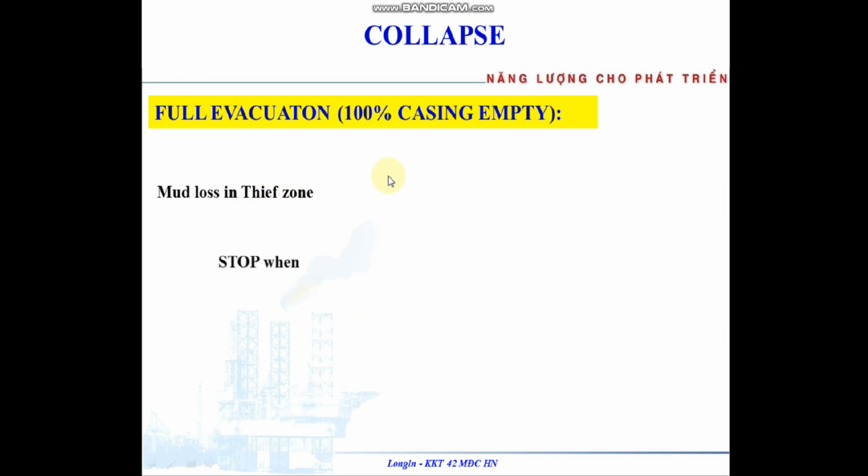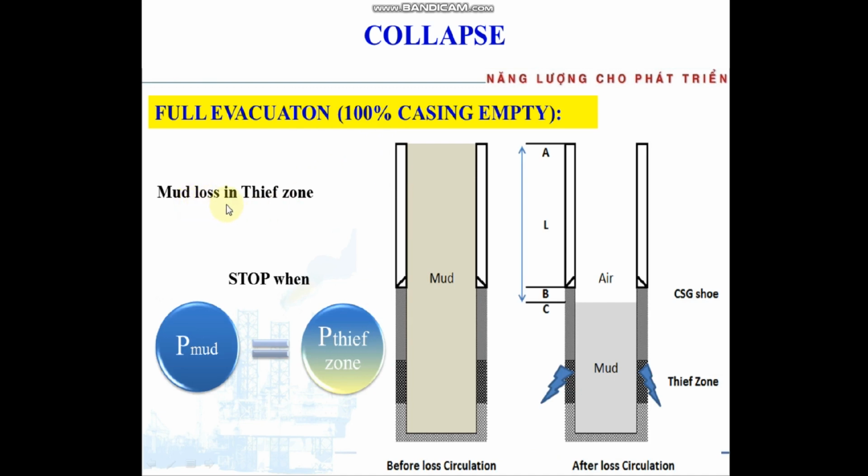Full evacuation, that means 100% casing empty: mud loss in the thief zone, but the mud level drops below the casing shoe. The same as before, the mud loss stops when the pressure by the mud equals the pressure of the thief zone. Here is before mud loss, without circulation, and after, without circulation.